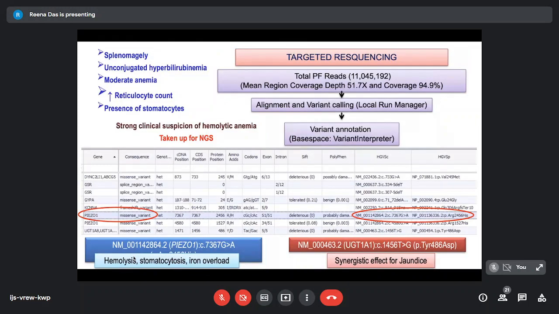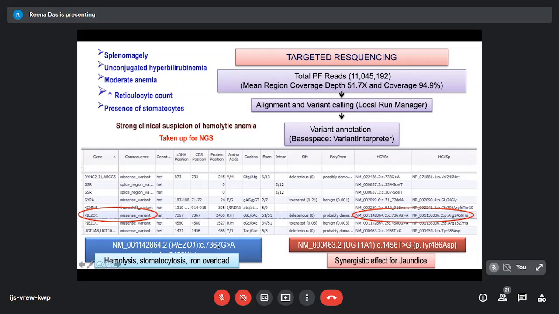And when we did the targeted NGS, we actually found a missense variant in the PIEZO gene. Along with this, we also found a UGT1A1 variant, which is also associated with the increased jaundice that this particular patient had.